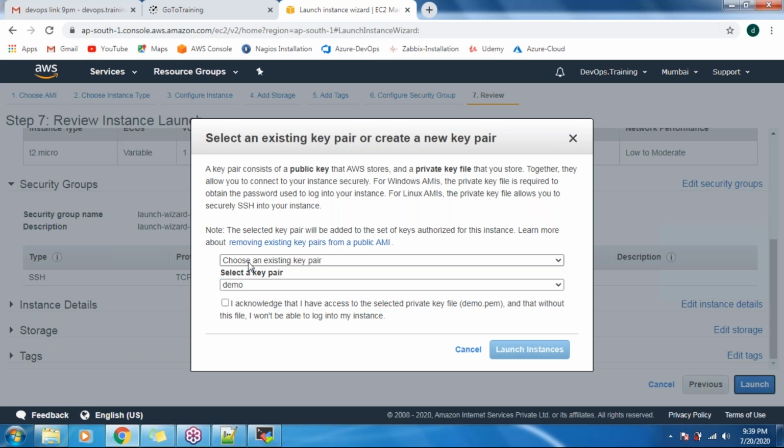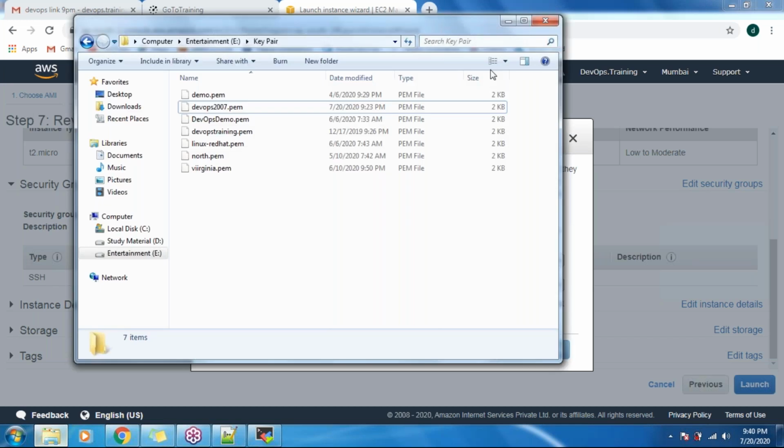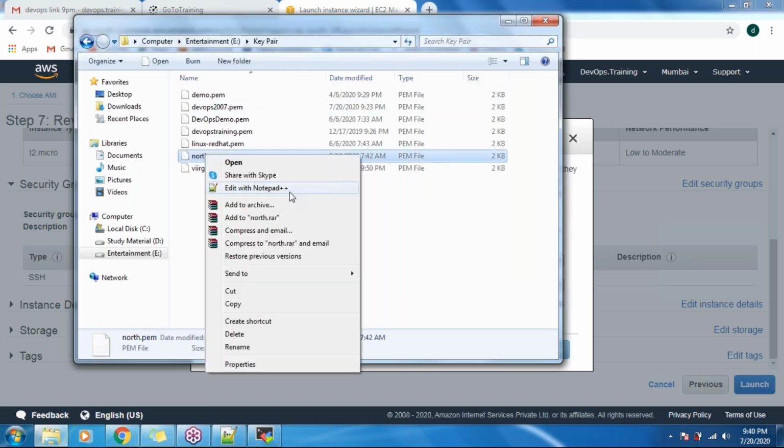Actually, I lost the console where we can see the username and password. Can you please show me that? Once you have downloaded the key pair, whatever is in the encrypted file, I just wanted to see that in a console. See here, all these are the key pairs. Let me open any one of these. Just right click and open it.